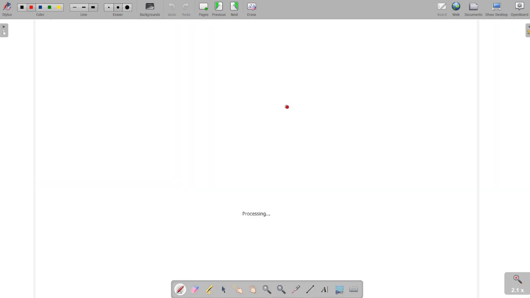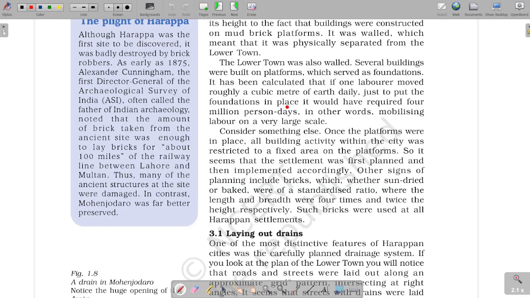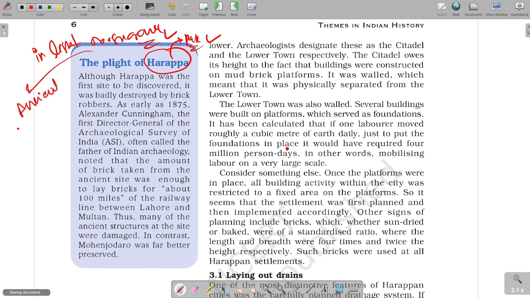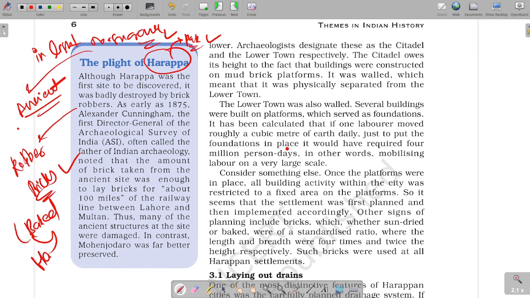Guys, see, before the Harappan civilization was discovered, there were people living in and around the places of Harappa in Pakistan. In ignorance, they would not have realized that they were stealing things from an ancient civilization, which could have lit up their name in the records of history. The robbers always took the baked bricks, because these have a very long life, to construct their homes, etc.